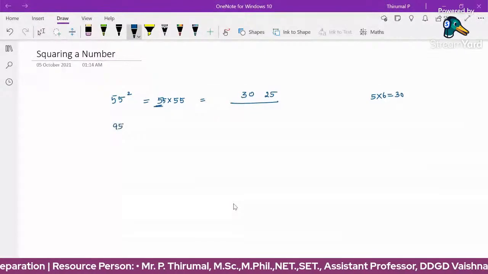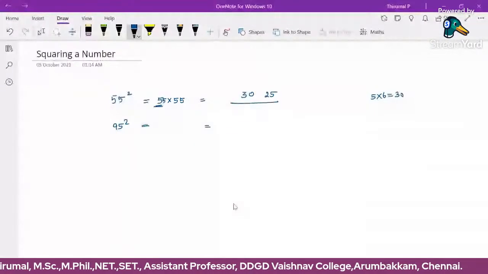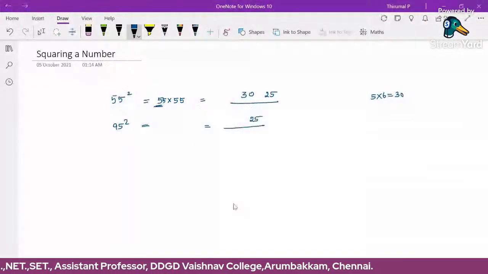Suppose 95 square. For 95 square, the last 2 digits are 25, since the unit place value is 5.